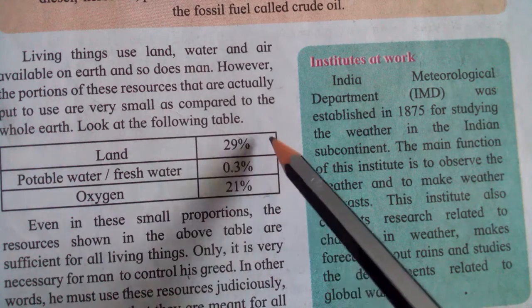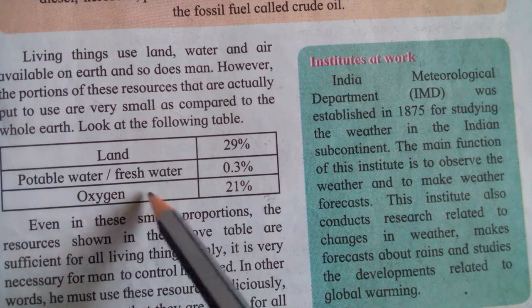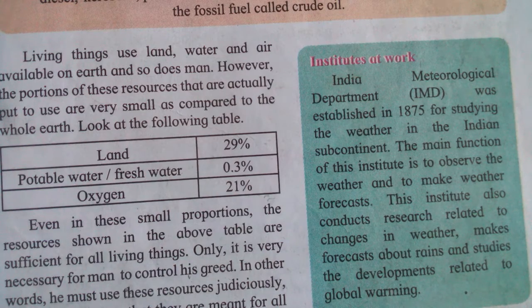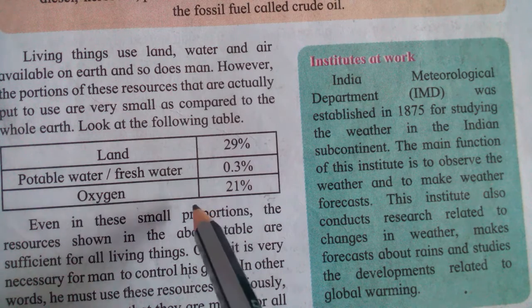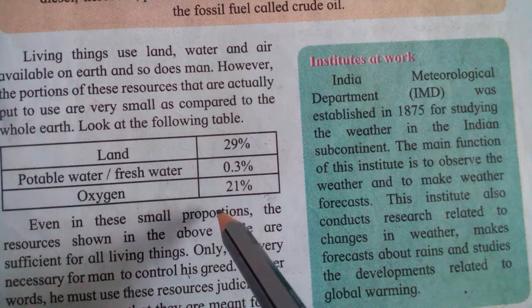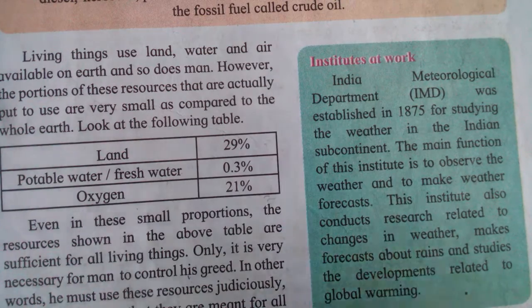All living things are using these things, land as well as fresh water and oxygen. This is not the property of human beings only. Correct? We have to take awareness of that. This is not only for us. It is the right of each and every living thing to use these three things available on the earth.